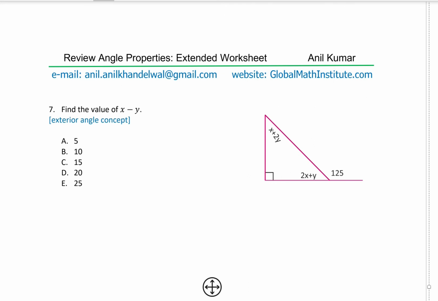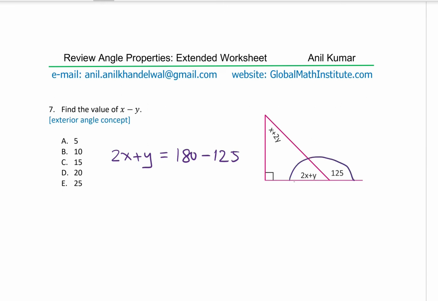Next question here is find the value of x minus y. We are given the situation. It's a right triangle. So we can use two things here. One is 2x plus y should be equal to 180 minus 125 because that's a supplementary pair, right? So this one is a supplementary pair. Now these two are inside the triangle, right? So let's simplify this first. We get 2x plus y equals, take away from 10, it is 5. From 7, it is again 5, 55.